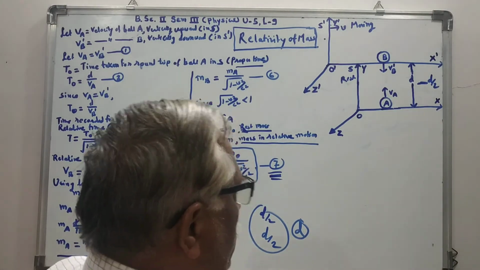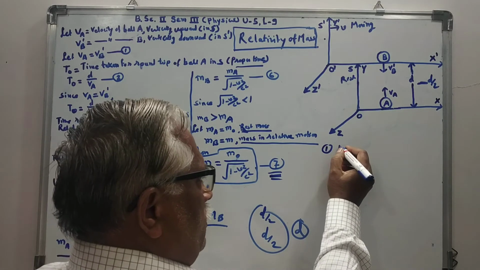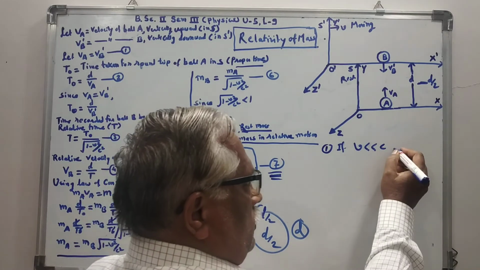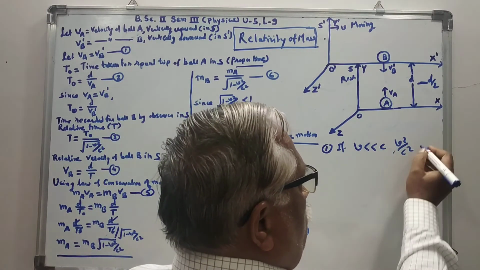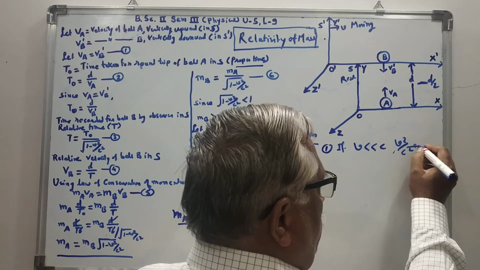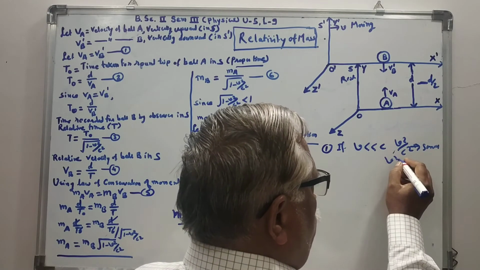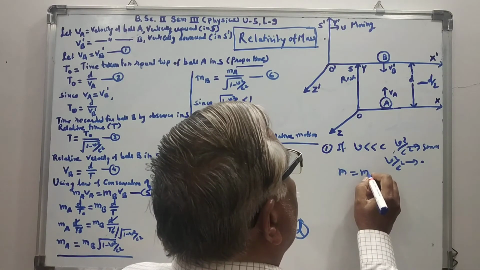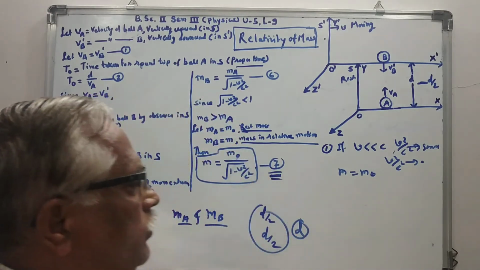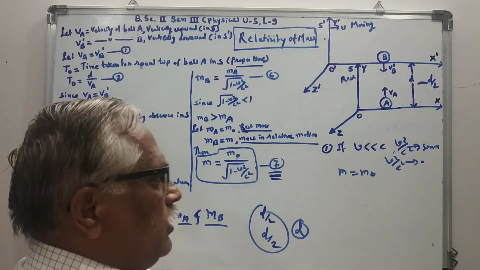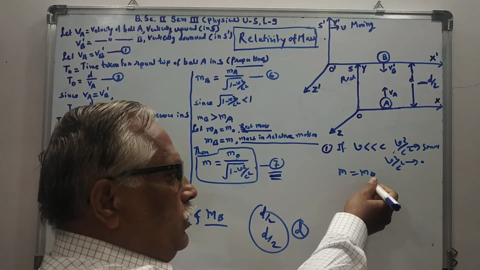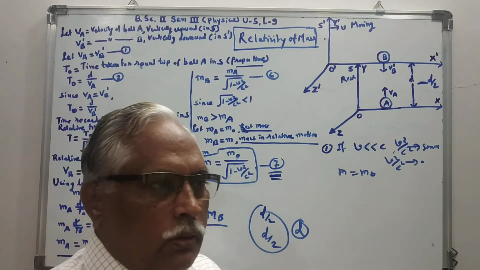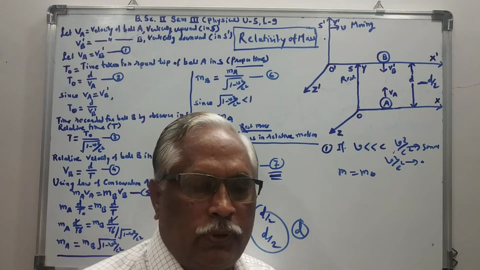Let us observe some points. First, if velocity v is very much less than c, then v square by c square will be very small. It will tend to 0, and in this case m is equal to m0. From this equation, m equal to m0, it means that the mass of the body in motion is equal to the mass of the body at rest when the velocity v is very much less than c.